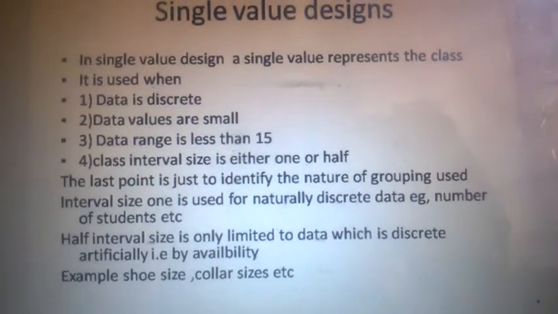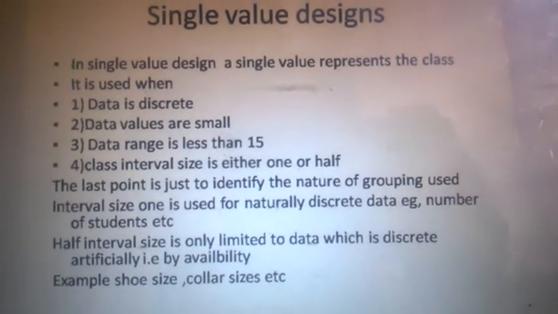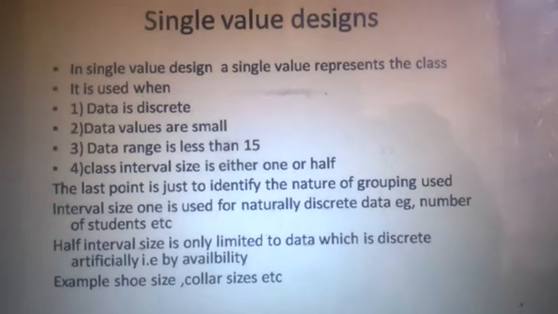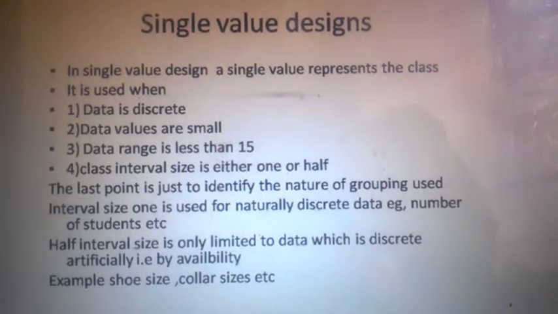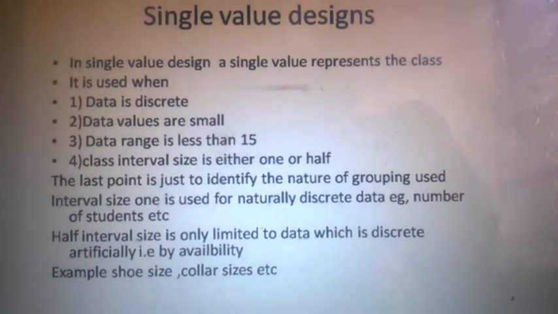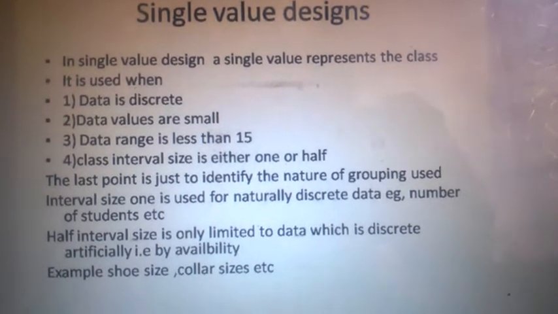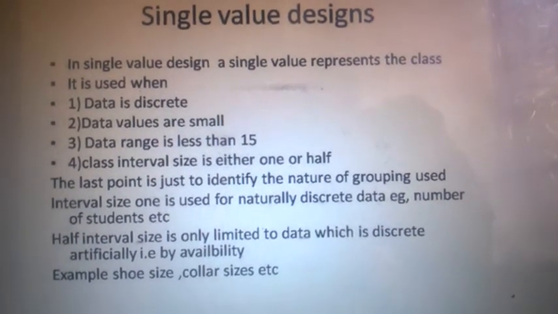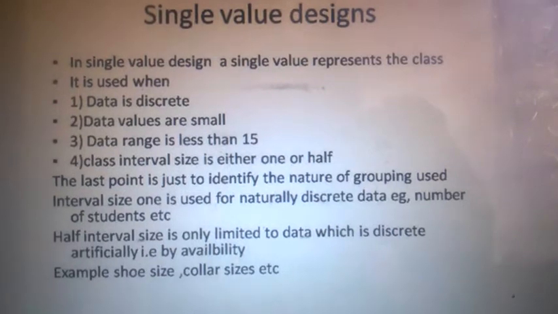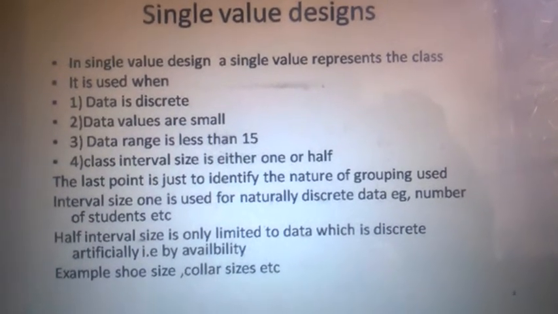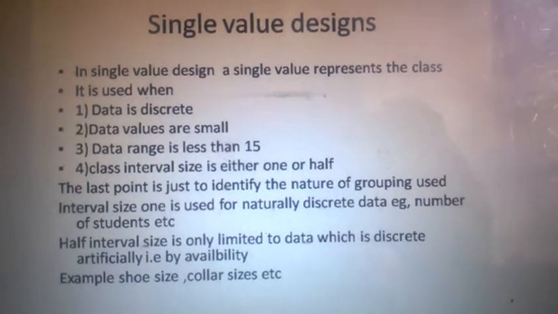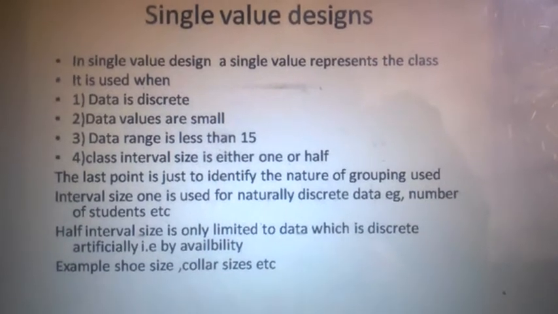Class interval is either 1 or half. 1 is for naturally discrete items, for example number of houses, number of branches, trees, number of children in your family, and half is precisely for artificially discrete variables, for example shoe size and collar size.